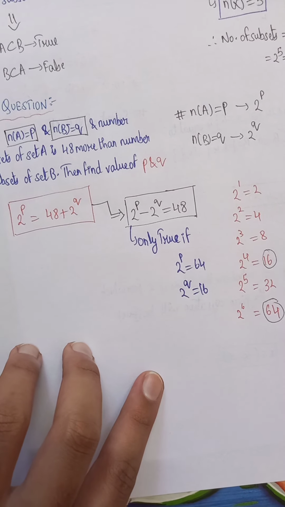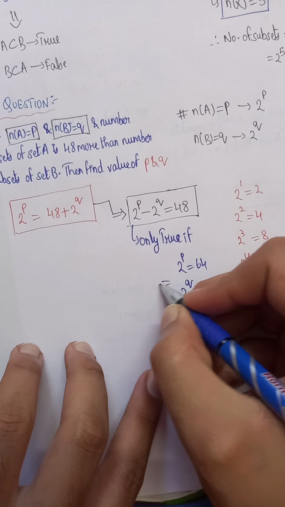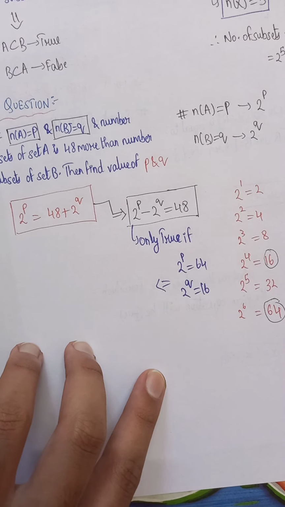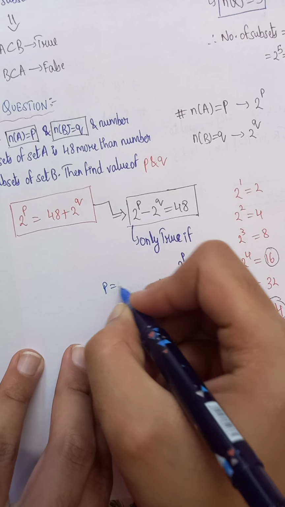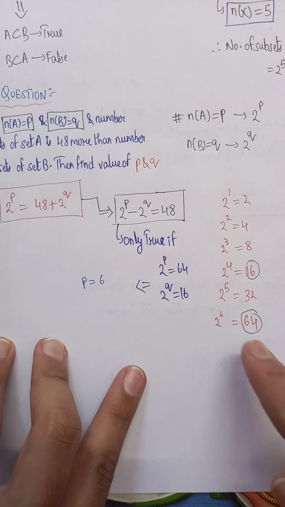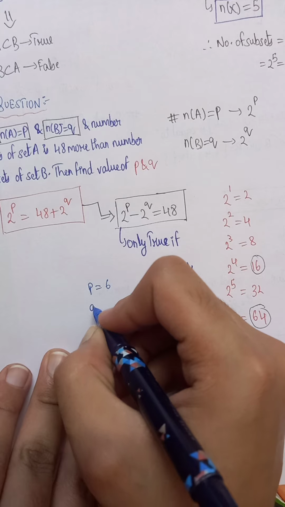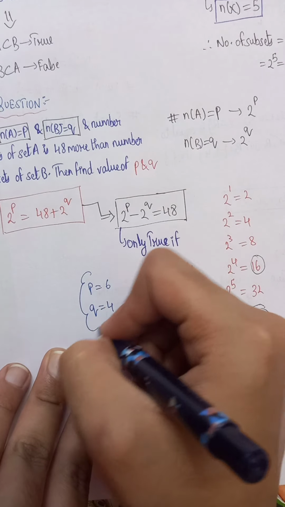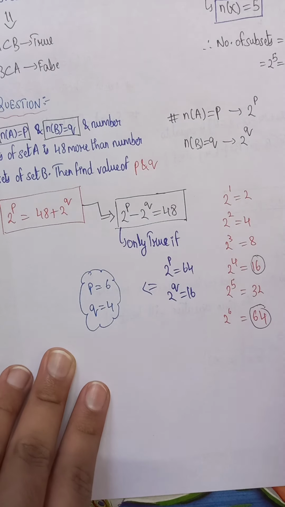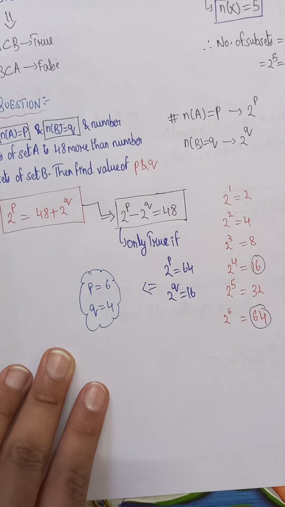It implies that p is equal to 6 and q is equal to 4. Therefore the values of p and q are 6 and 4 respectively.